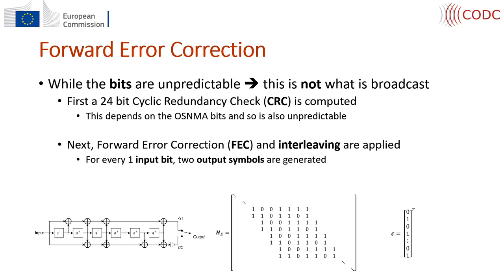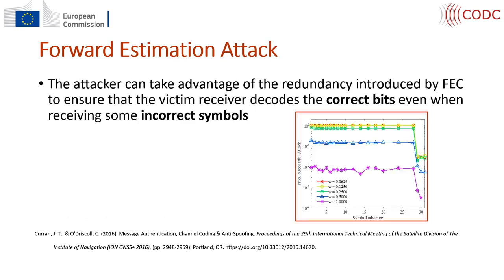While the OSNMA bits are unpredictable, this is not what is actually broadcast from the satellite. First, a cyclic redundancy check, or CRC, is computed, which depends on the OSNMA bits, and it can be shown that the CRC bits themselves are also unknown a priori. Next, the entire set of data bits, including the CRC, are encoded using forward error correction and interleaving. In this way, 2 output symbols are generated for each 1 input bit.